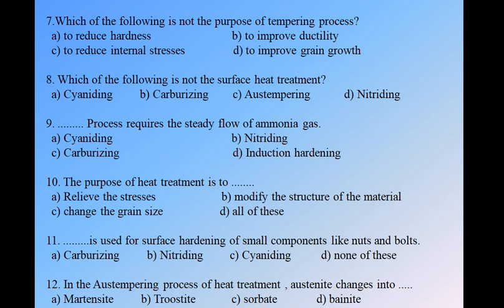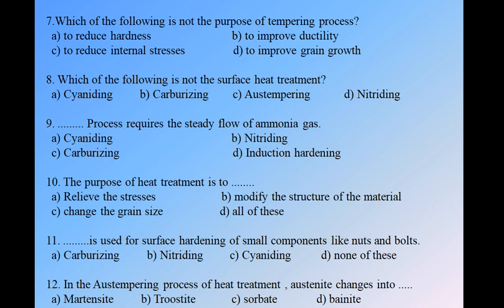And option D, to improve grain growth. The tempering process has nothing to do with grain growth. It does not have any cause for grain growth. So option D is correct, that D is not the purpose of the tempering process. All other three are the purpose of the tempering process. D is not the purpose. Okay. Next, question number 8.